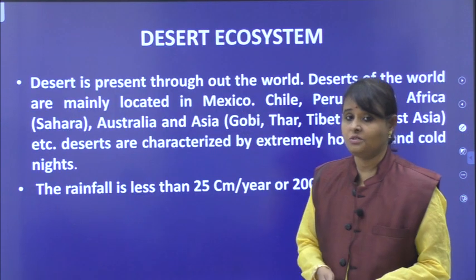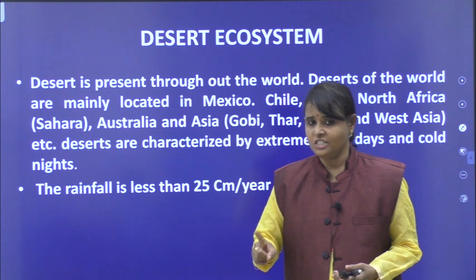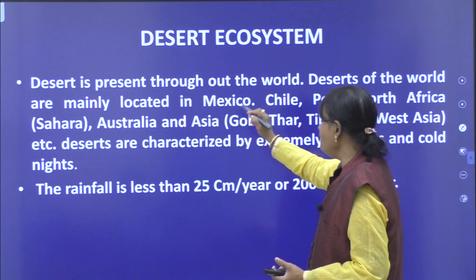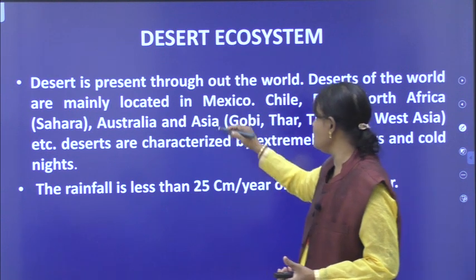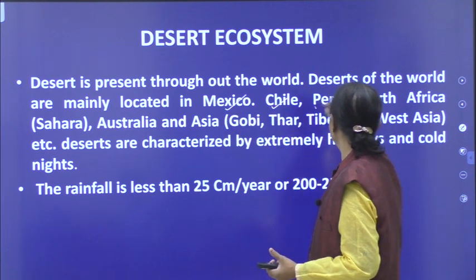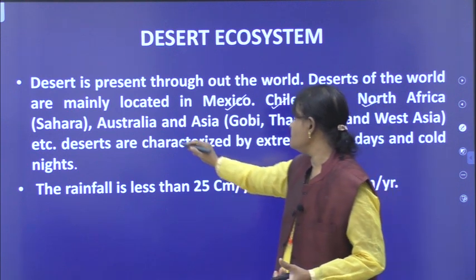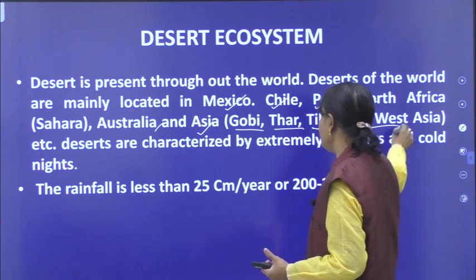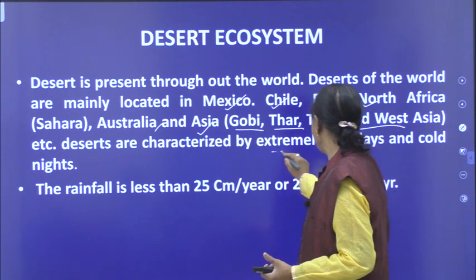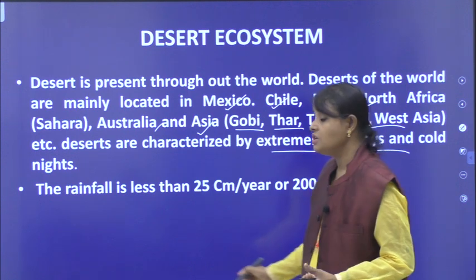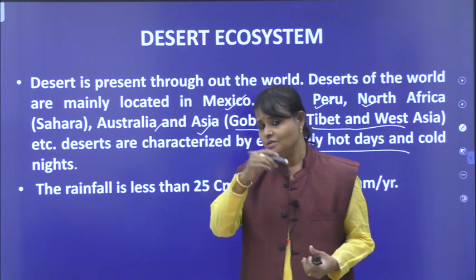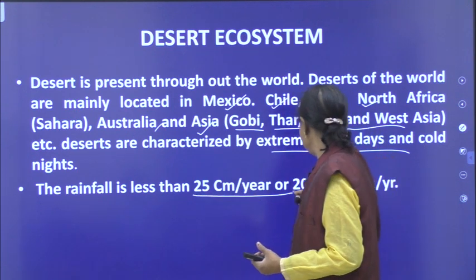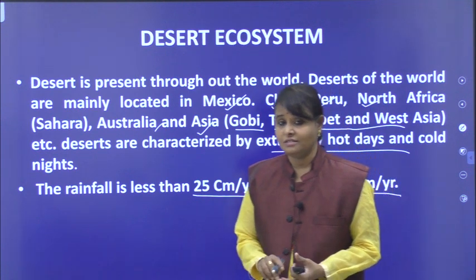Now coming to the desert ecosystem. The driest of all the biomes is the desert. It is present throughout the world. Deserts of the world are mainly located in places like Mexico, Chile, Peru, North Africa, Australia and Asia. Some examples are Gobi, Thar Desert, Tibet and West Asia. Deserts are characterized by extremely hot days and cold nights. This you will learn in school. The rainfall is less than 25 centimeters per year, or 200 to 250 mm per year.